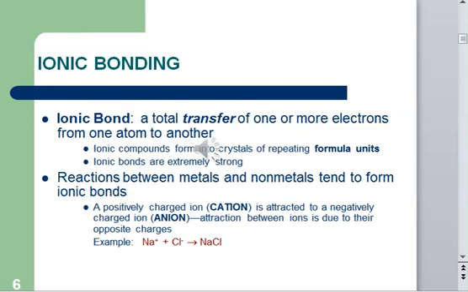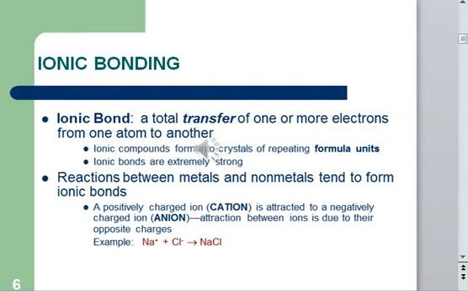So ionic bonds are extremely strong. Why are they extremely strong? Because there is attraction between positively charged and negatively charged ions, and the attraction between a positive charge and a negative charge is very strong. Since the ionic bond, or any type of bond, is just a force of attraction, if the force of attraction is stronger, then the bond will also be strong. That's why the ionic bond is extremely strong.